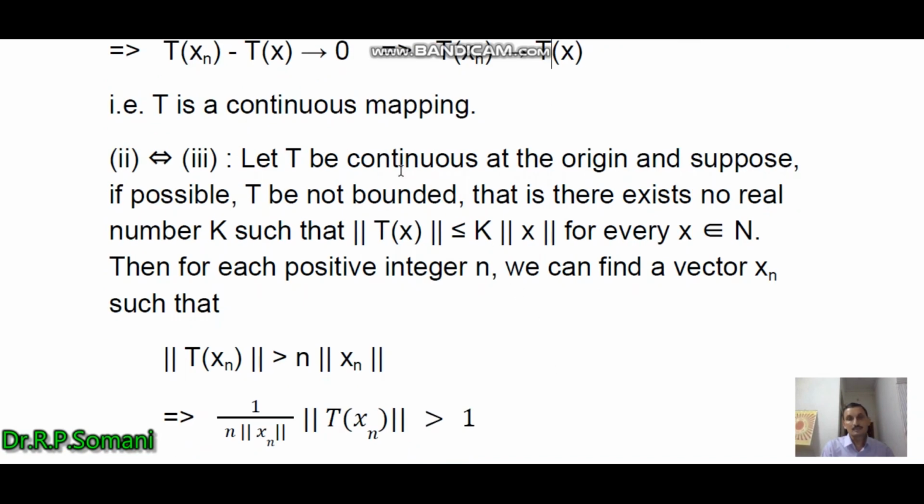So let T be continuous at the origin, and suppose, if possible, T is not bounded. That is, there exists no real number k such that norm of Tx is less than or equal to k into norm x for every x belongs to N. So we are supposing here, for contradiction, the opposite part, that suppose if possible T is not bounded. Then for each positive integer n, we can find a vector xn such that norm of T xn is greater than or equal to n into norm xn.